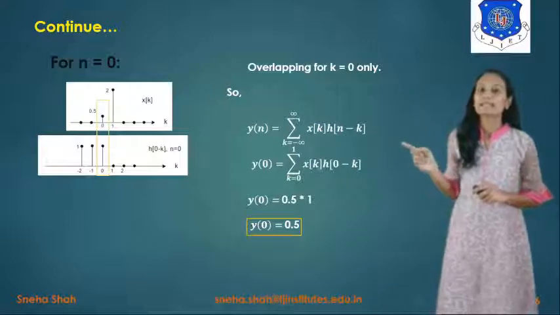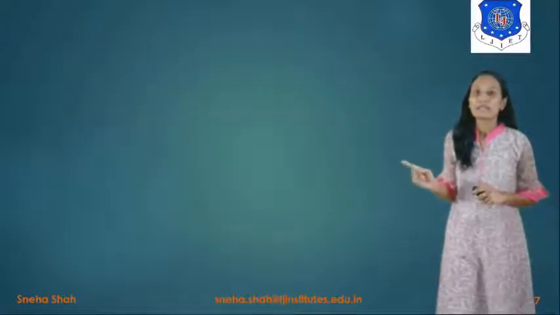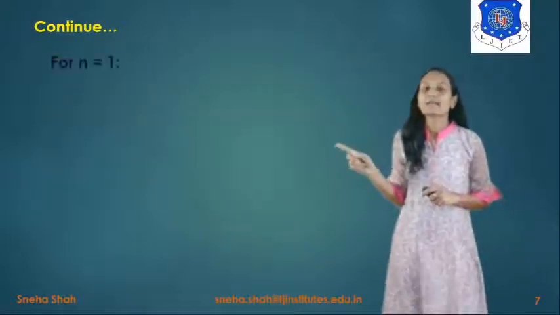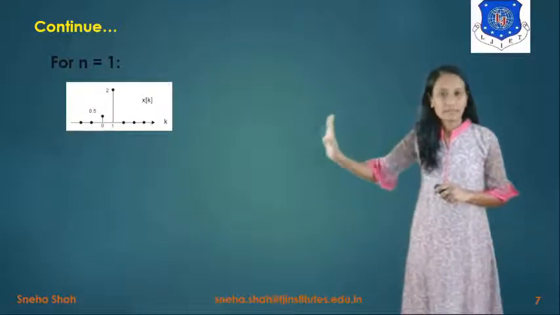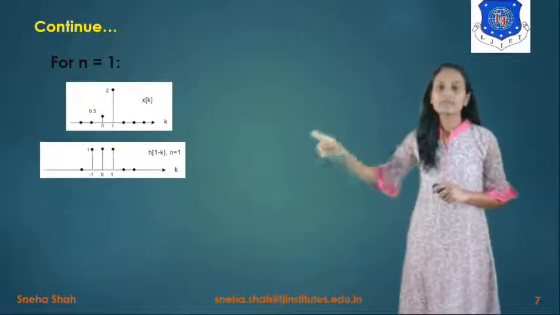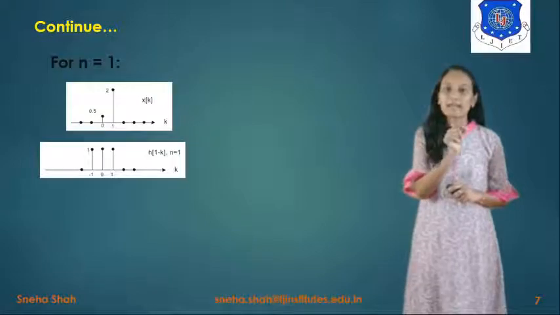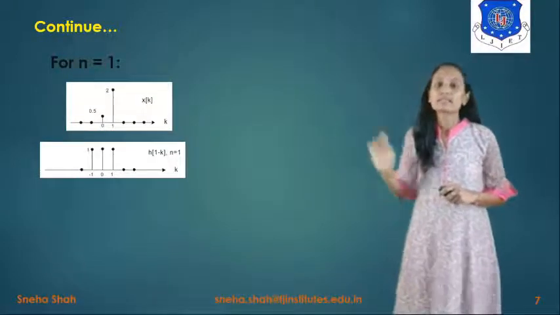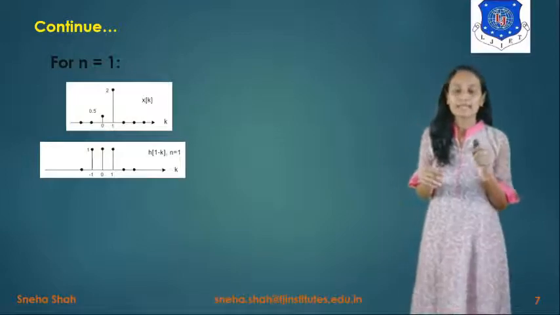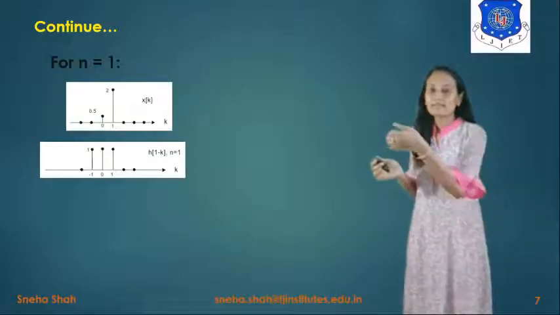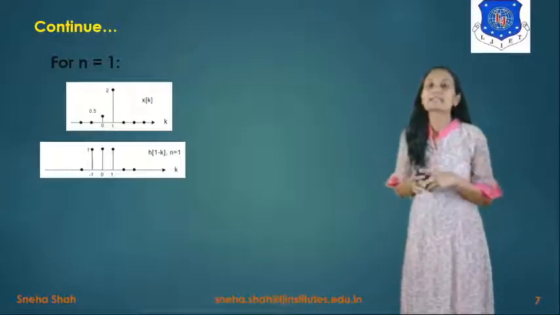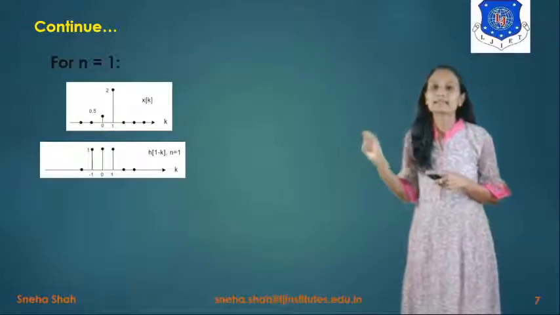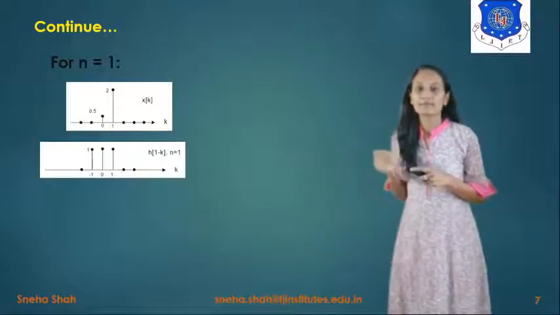Next we take n equals 1. For n equals 1, the value of x of k will remain as it is. Now here we take h of n minus k, and instead of n we take n equals 1, so the term will be h of 1 minus k. So h of minus k will be shifted toward the positive side, giving the range between minus 1 and 0.